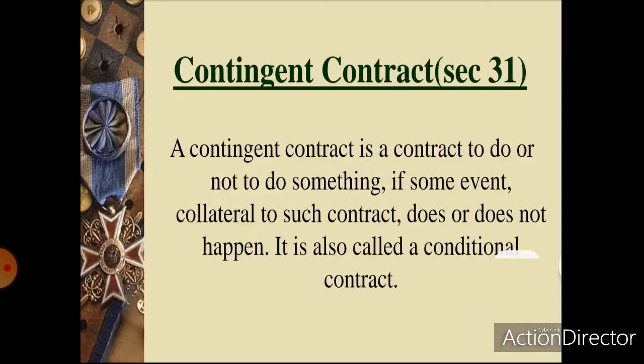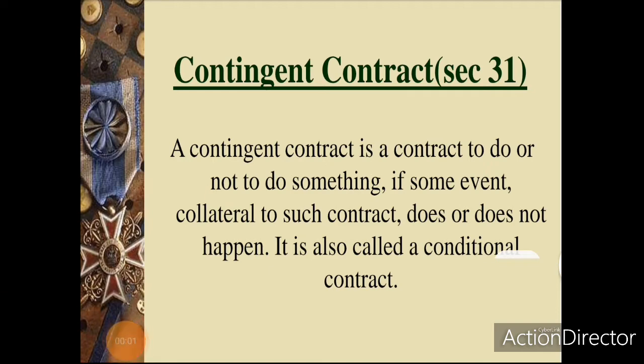So first we can discuss the definition of contingent contract. It is defined under section 31 of the Indian Contract Act. As per section 31 of the Contract Act, a contingent contract is a contract to do or not to do anything if some event collateral to such contract does or does not happen. So this is the definition of contingent contract.